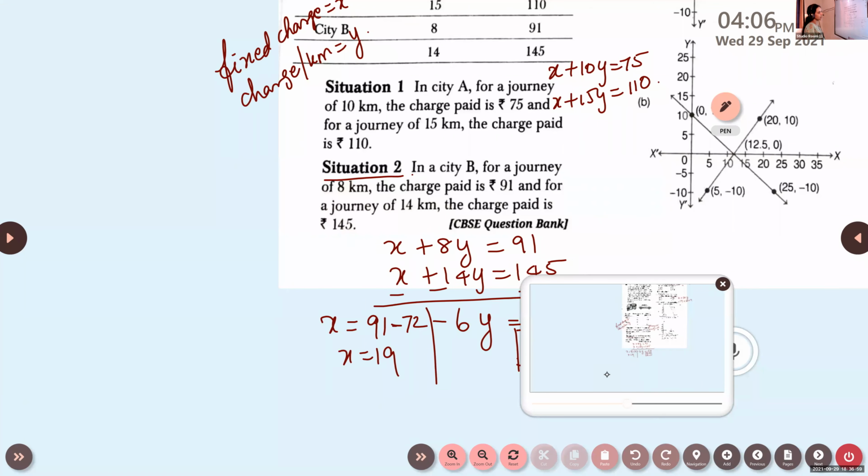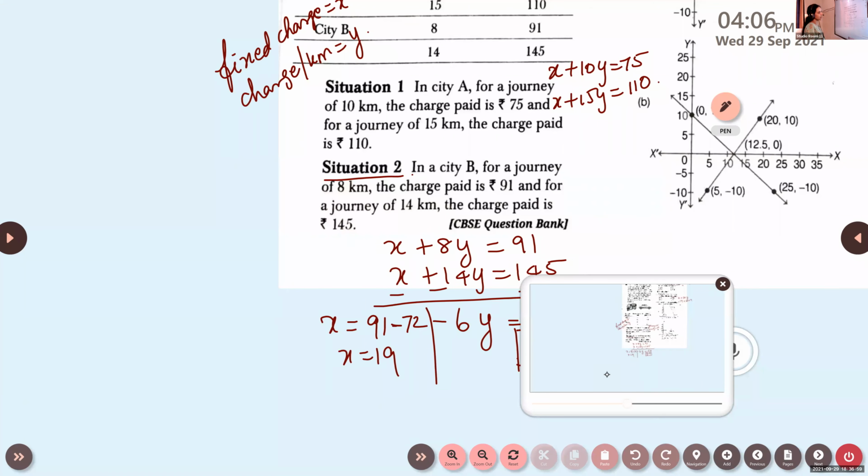And what is the relation given here? The man's age will be 3 times the age of the son. X plus 6 will be 3 times Y plus 6. So X plus 6 is equal to 3Y plus 18. When you simplify this, we get X minus 3Y minus 12 is 0. This is the first equation.